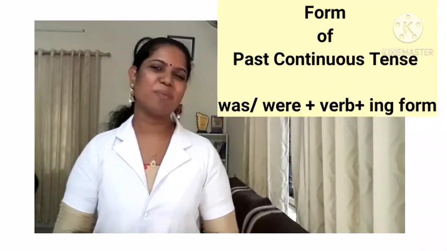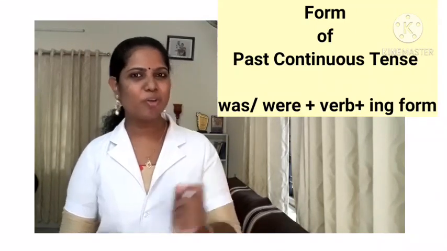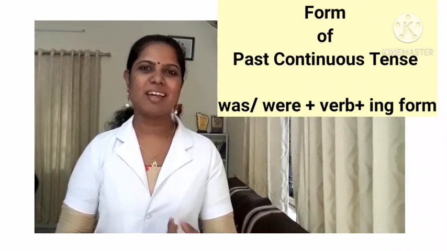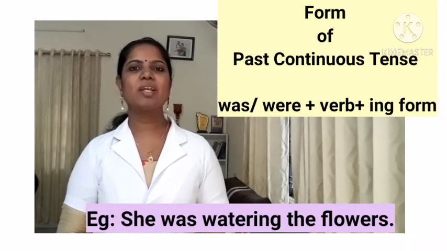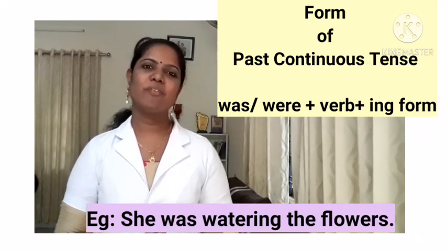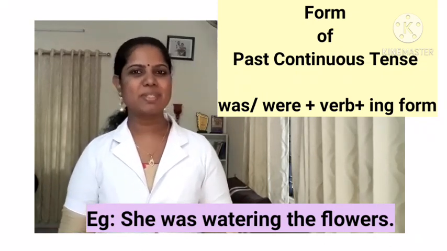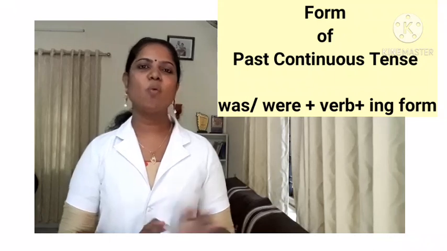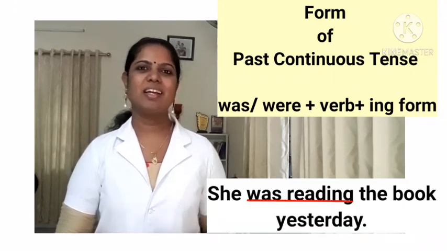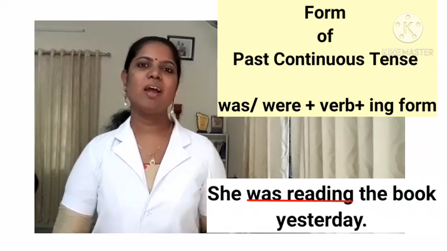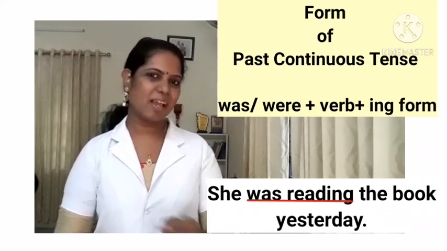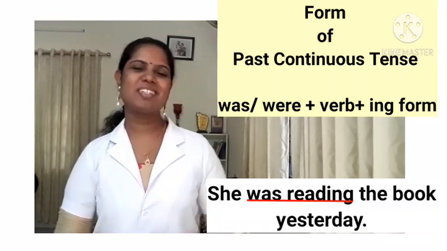So how do you form this past continuous form? You can add was or were plus verb plus ing form. She was watering the flowers. Okay. So was plus verb plus ing becomes the past continuous form. Was watering. Next, she was reading the book yesterday. So was reading. Was plus read plus ing forms the past continuous tense.